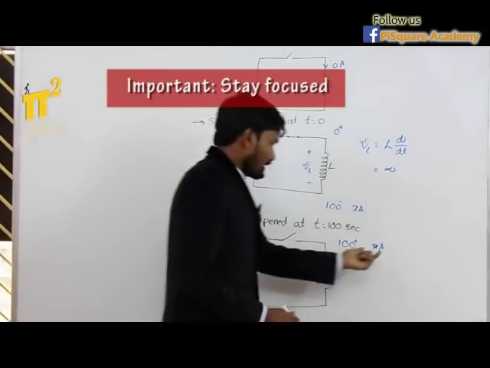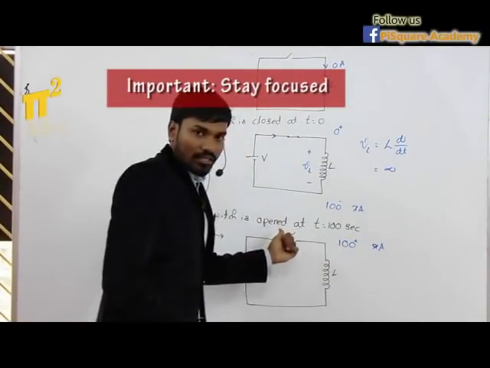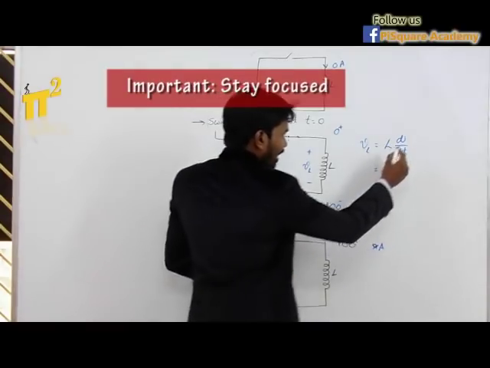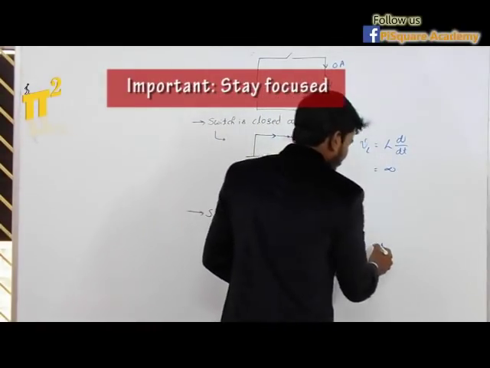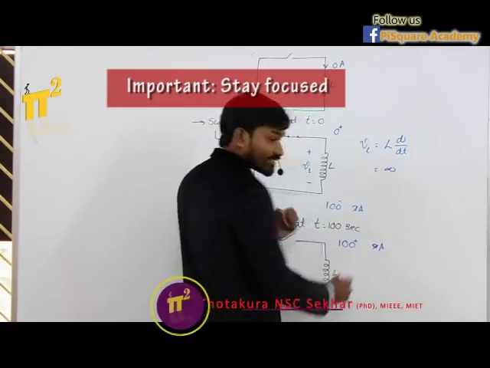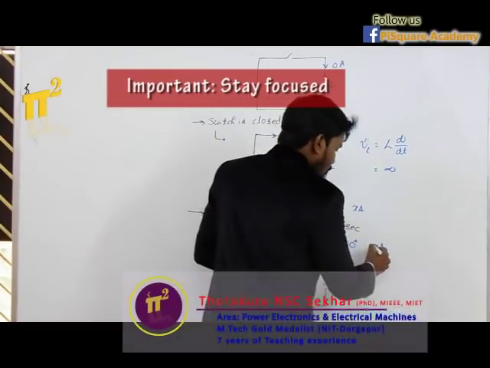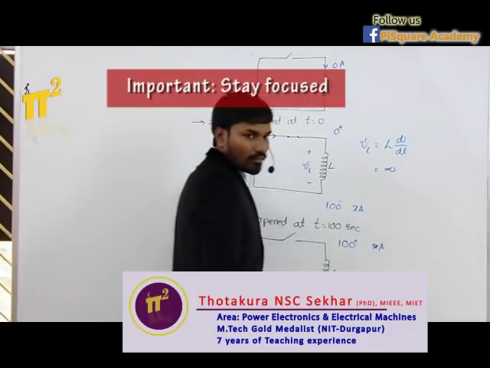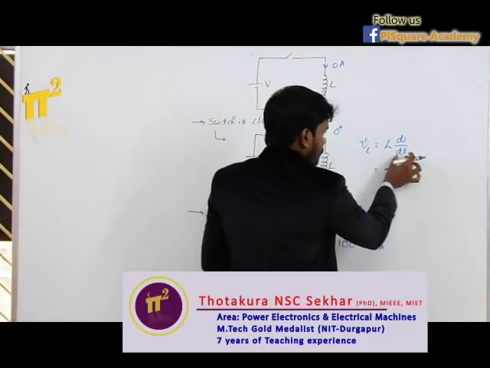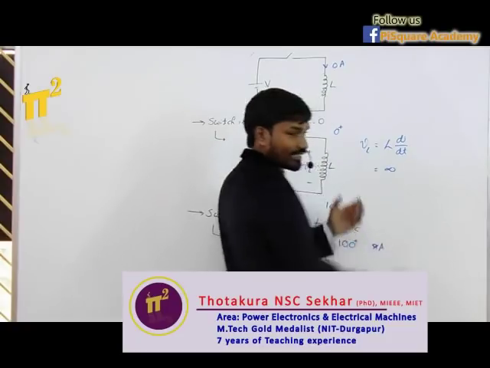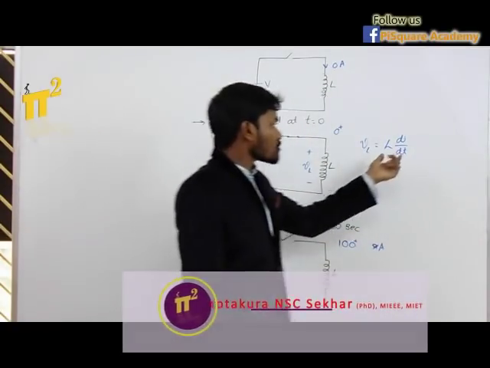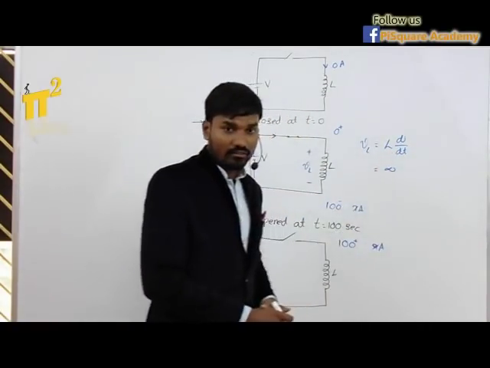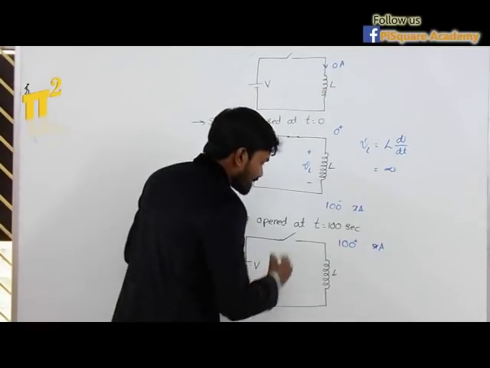As I said, the moment I open the switch, current will try to become 0 from X amperes. Within how much time? Within 0 time. So what is the value of VL? Again, it can be infinity. If the dt is 0, it can be infinity. Okay. So infinity means it will oppose again.